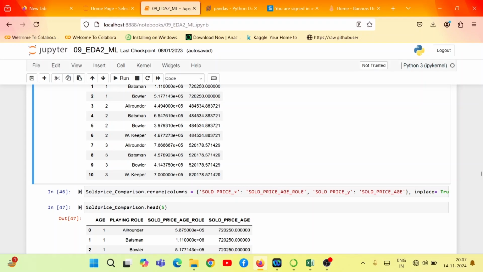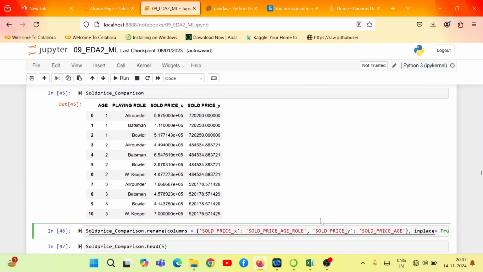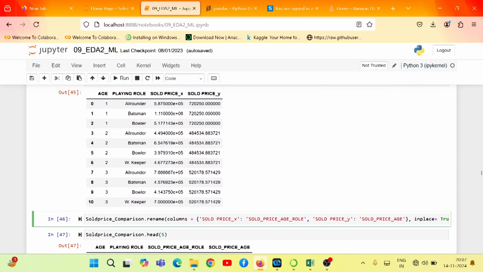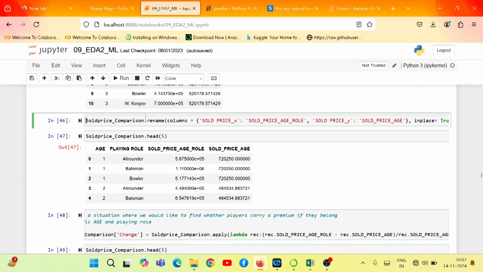So if you want to rename multiple columns simultaneously, this method can take a dictionary as a parameter, where the key should be the existing column name. That is the important part. The value should be the new name which we want to change to, right? So sold_price_x is going to be changed to sold_price_age_role. If you execute it, you may see here this name is changed by this name, and sold_price_y is going to be changed to sold_price_age. So with the use of rename, we can change the name of any existing column.